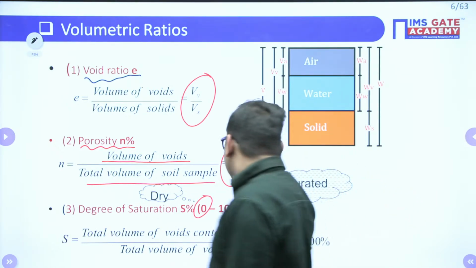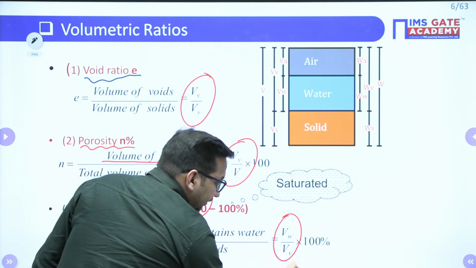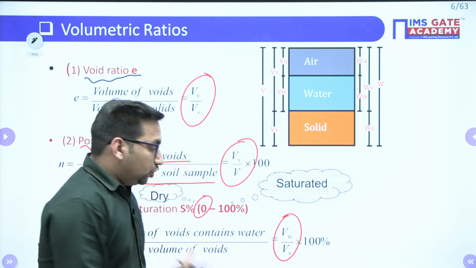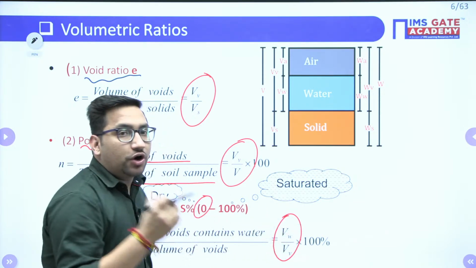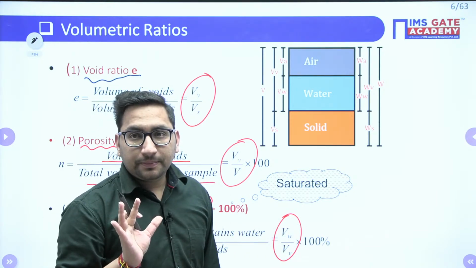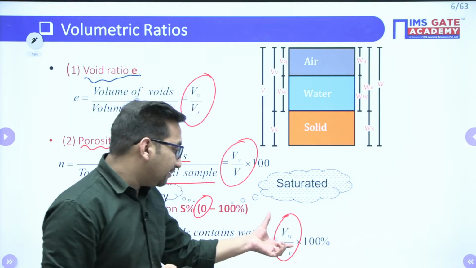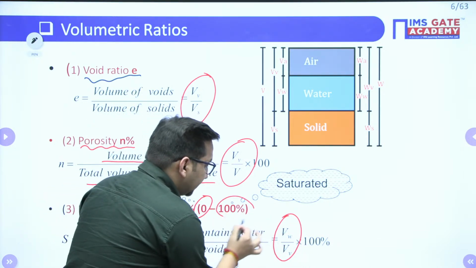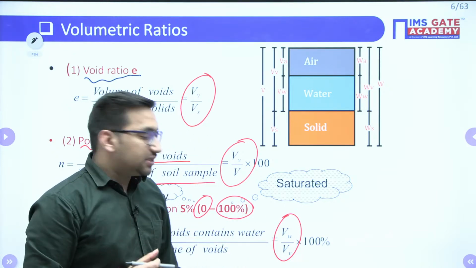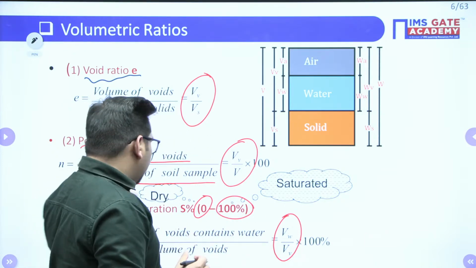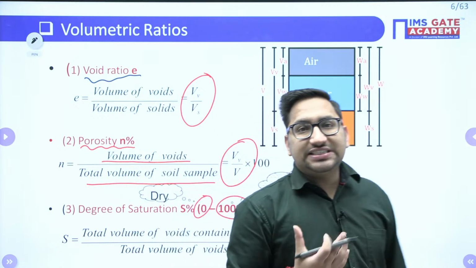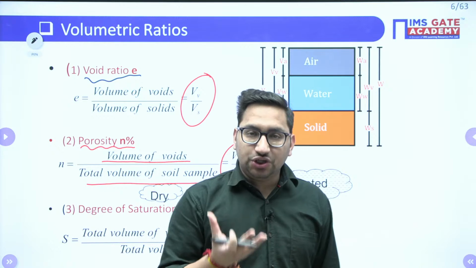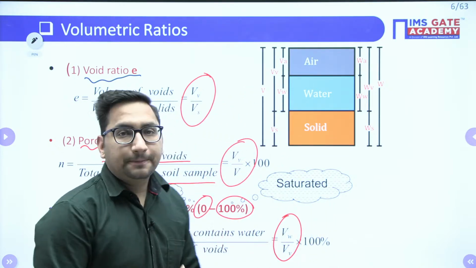Another thing is, if all the voids are filled with water, in that case your volume of voids and volume of water are going to remain the same. These values will be the same. So what will this ratio be? It is going to be 100%. So if your degree of saturation is 100%, you will say it is a saturated soil. If your degree of saturation is 0, you will say it is a dry soil.